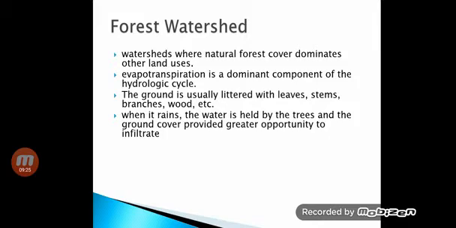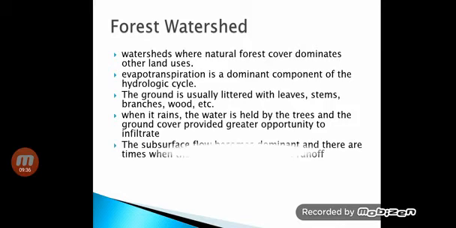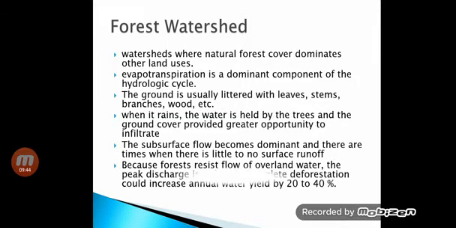Whenever it rains, the water is held by the trees and the ground cover, providing greater opportunity to infiltrate. There is greater infiltration inside the forest watershed. The subsurface flow will become dominant. There is less surface runoff or no surface runoff, very little overland flow.